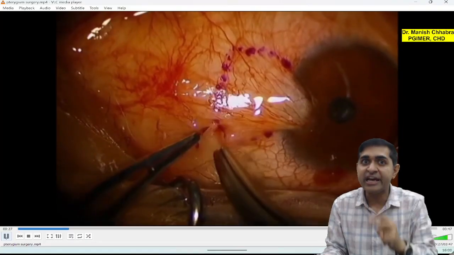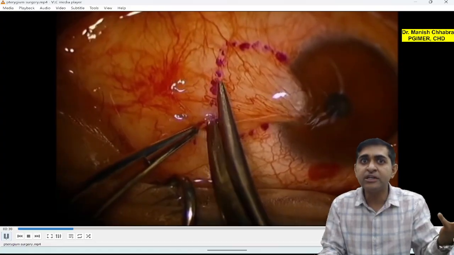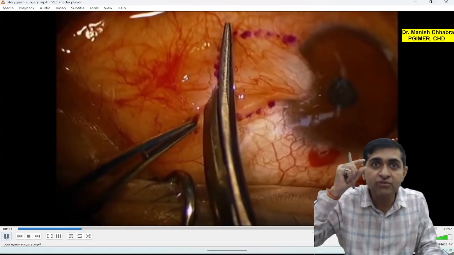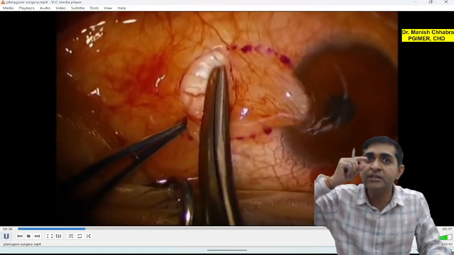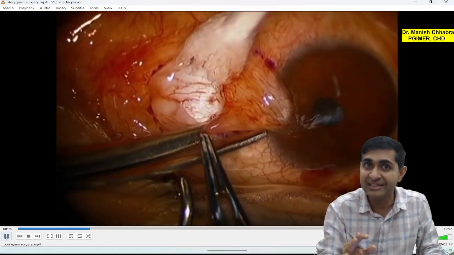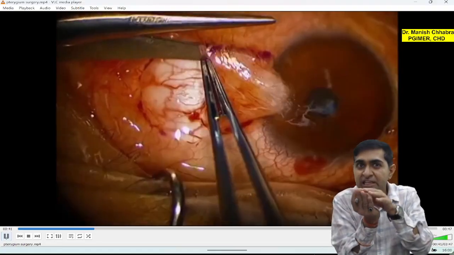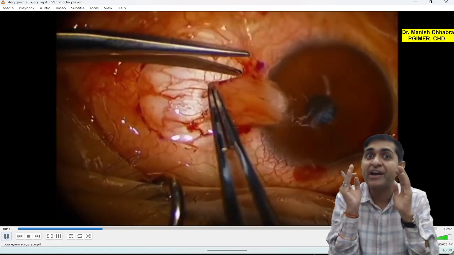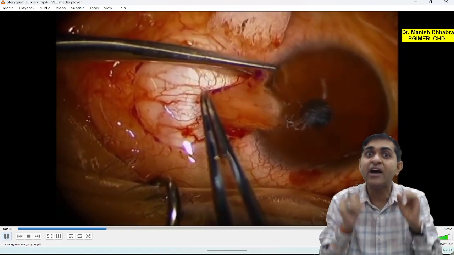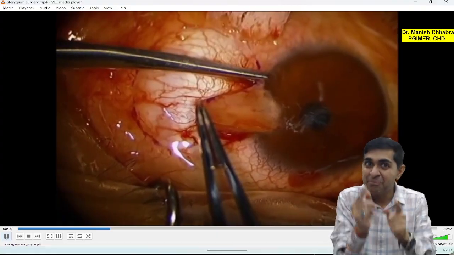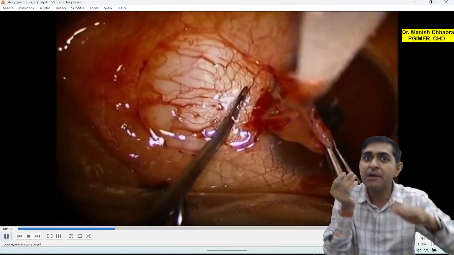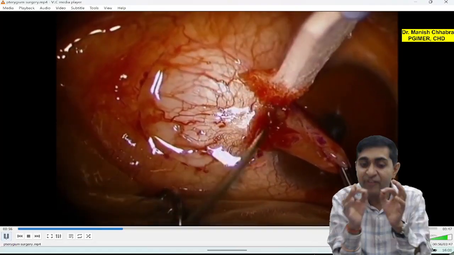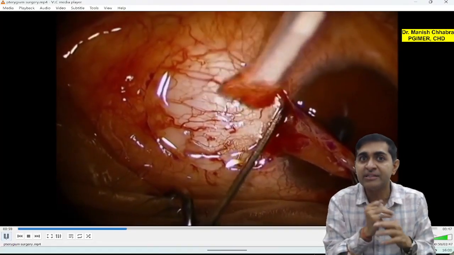This is one thing. Second is, you remove it and you take the same dimensions of the conjunctiva from the same eye from the temporal side and you put it on the nasal side. So what is the benefit? If you leave the sclera bare, there are high chances of recurrence, which is nearly 80 to 85%. Yes, but if you cover it with the help of the conjunctival graft which you have taken from the temporal side, it will prevent the recurrence of pterygium.